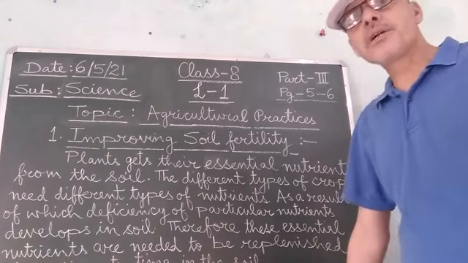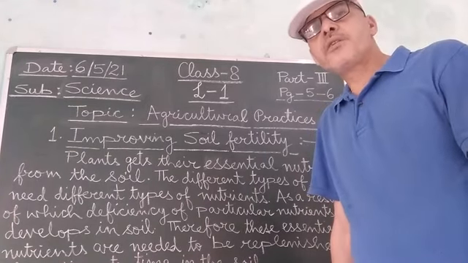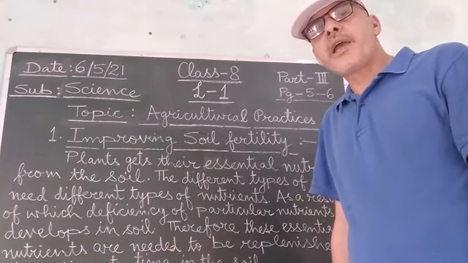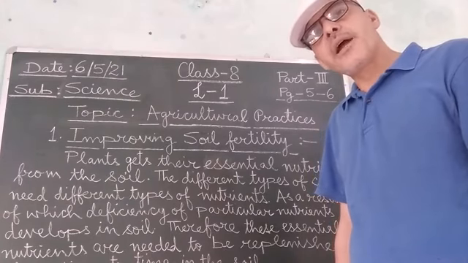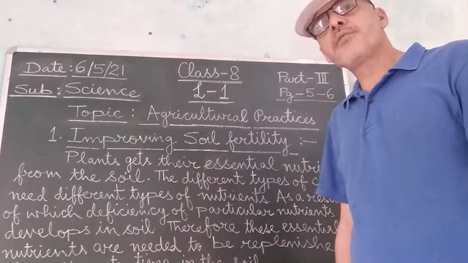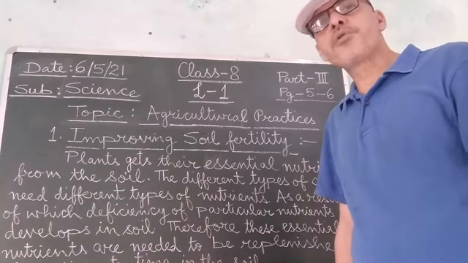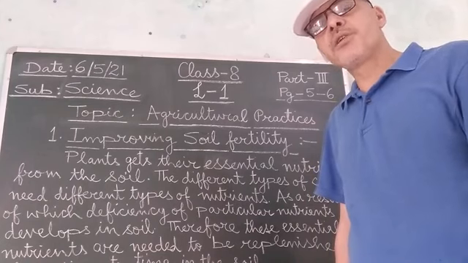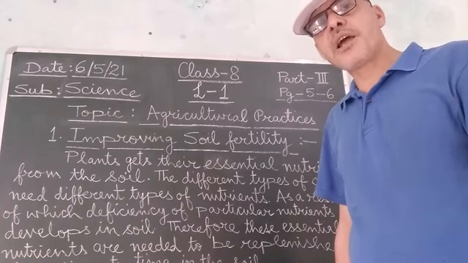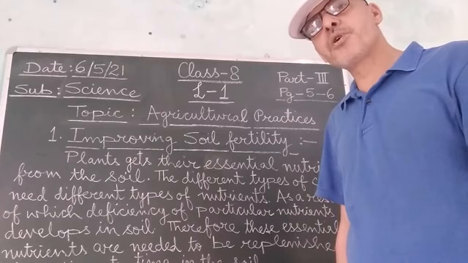Now, we have to take care that the farmer should not use an excess of these fertilizers, and they should not be added into the soil in excess, because it will cause two types of pollution or environmental problem. First, it will lead to the pollution of the land, or soil pollution problem will arise.